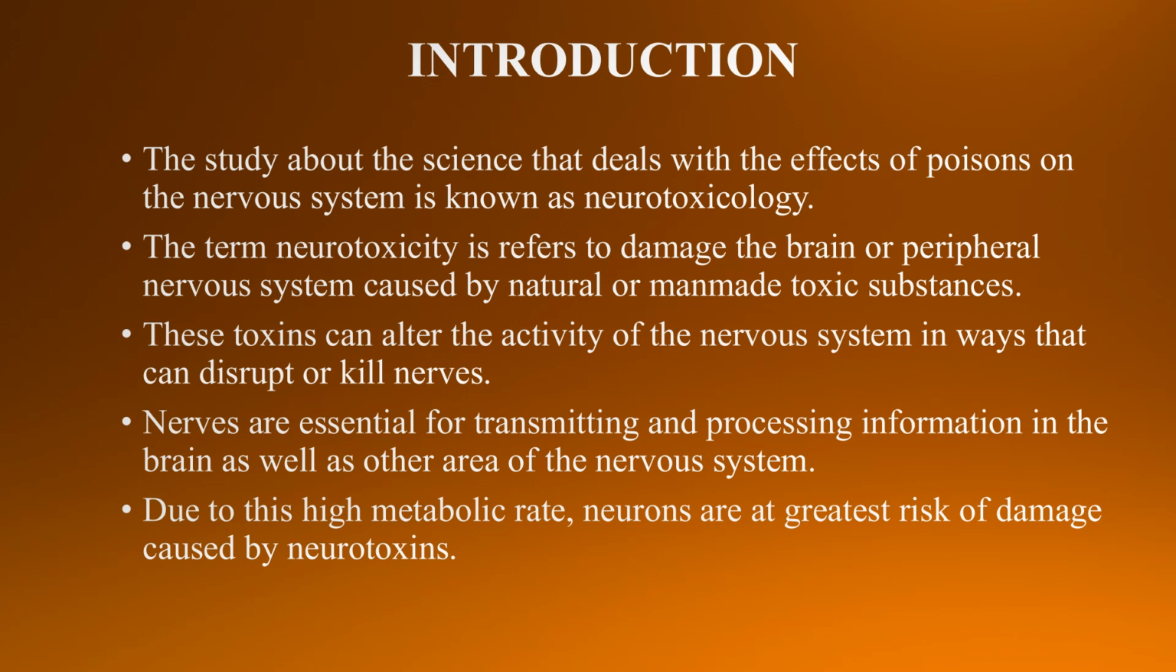These toxins can alter the activity of the nervous system in ways that can disturb or kill the nerves. Nerves are essential for transmitting and processing information in the brain as well as other areas of the nervous system. Due to their high metabolic rate, neurons are at greatest risk of damage caused by neurotoxins.